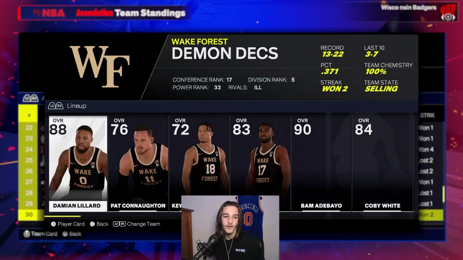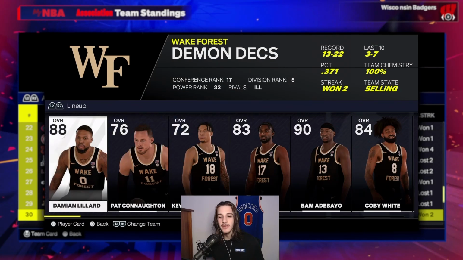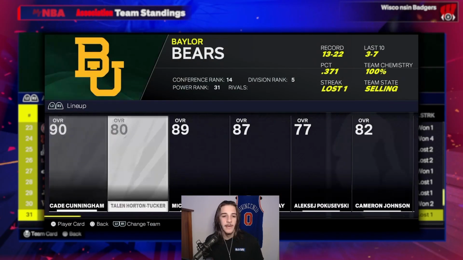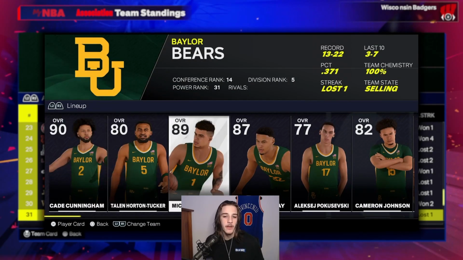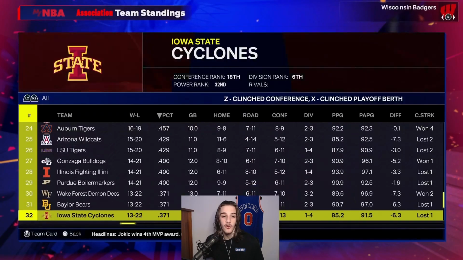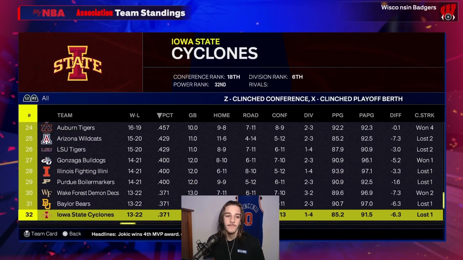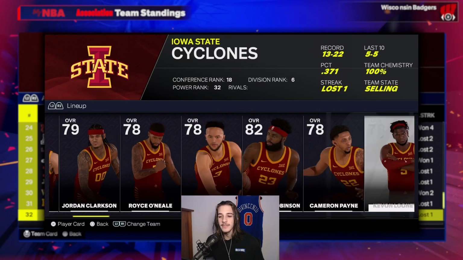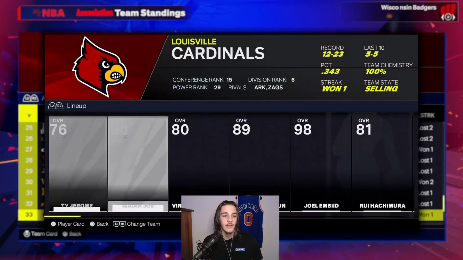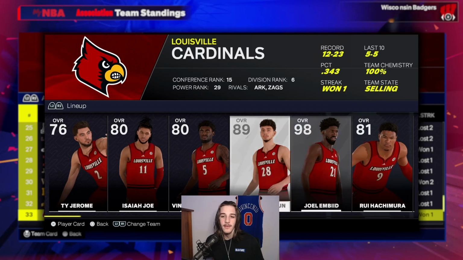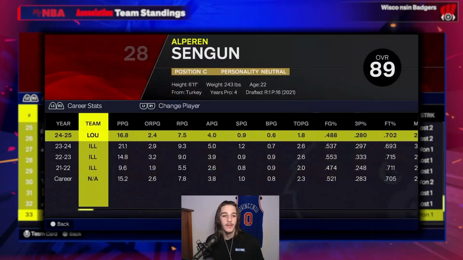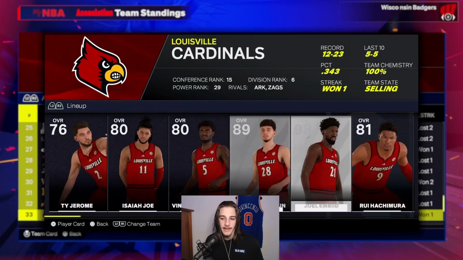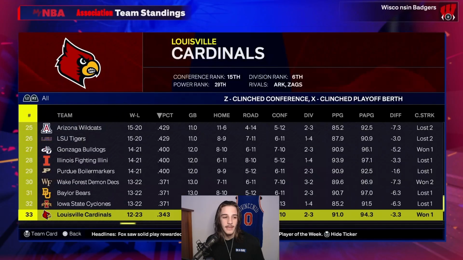Wake Forest ends up not making it. They were the team that ended up with Dame and Bam. Then we have Baylor with Cade Cunningham, Michael Porter Jr., Keegan Murray. They don't make it. Iowa State with LaMelo Ball and Mitchell Robinson don't make it. Louisville doesn't make it. They had Joel Embiid and Alfred Sengun, who ended up starting, so that was good that they ended up doing that. But they don't end up making March Madness.